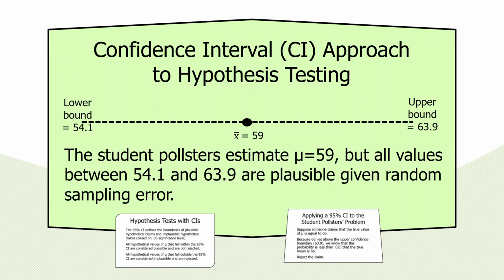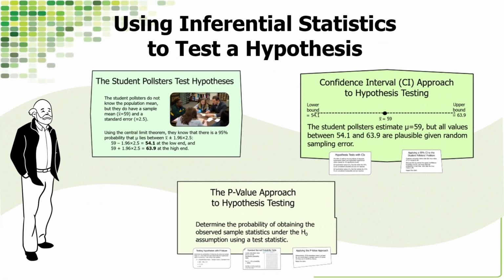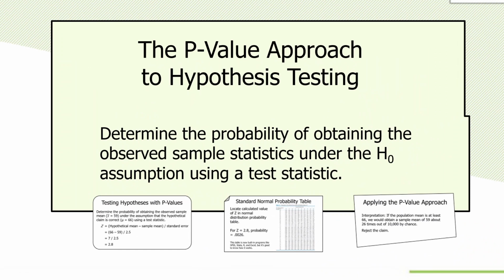Now, a more precise method is to use the normal distribution probability table, which I will demonstrate here. How does this work? Determine the probability of obtaining the observed sample mean, X bar is 59, under the assumption that the hypothetical claim is correct. Now, this is a kind of counterfactual inferential thinking you have to get in the mindset of when you start testing hypotheses, which we're going to be doing in Chapter 7.